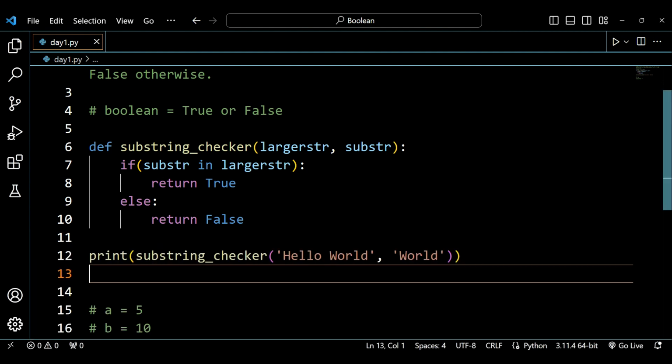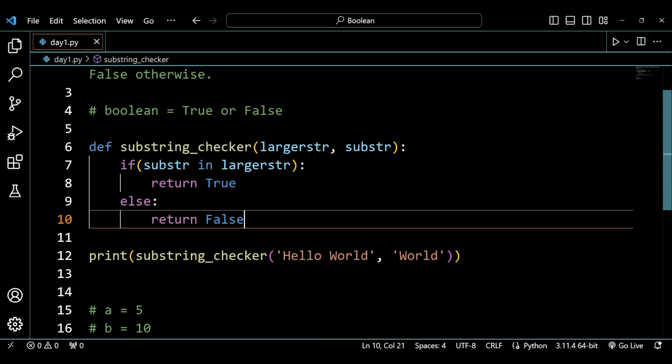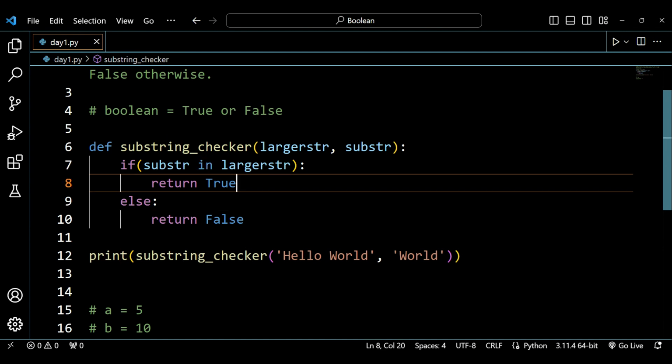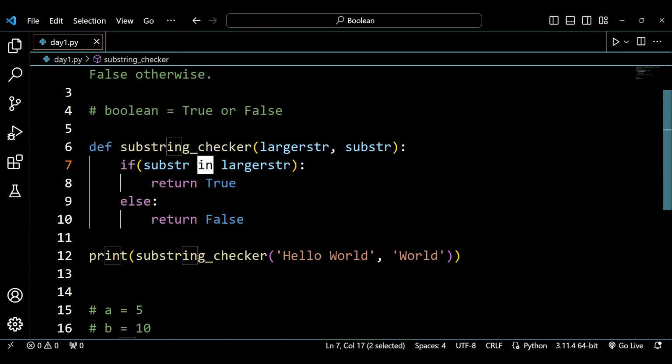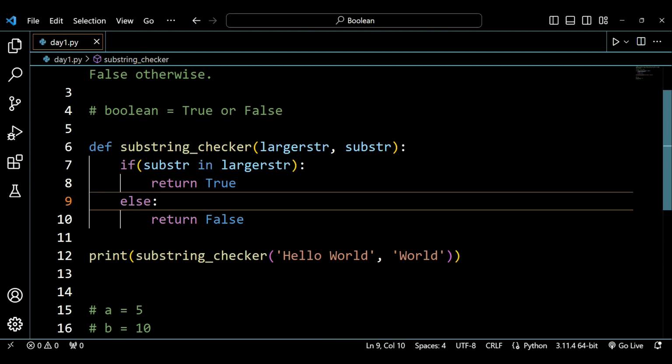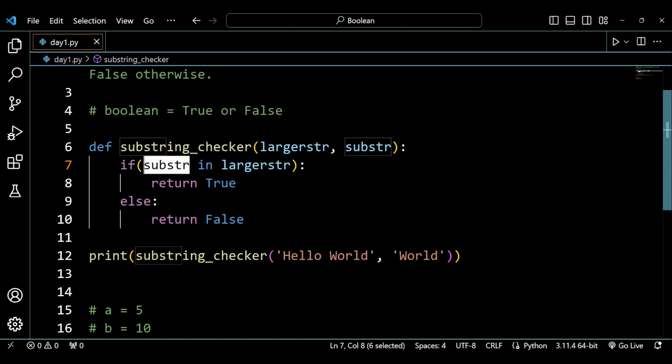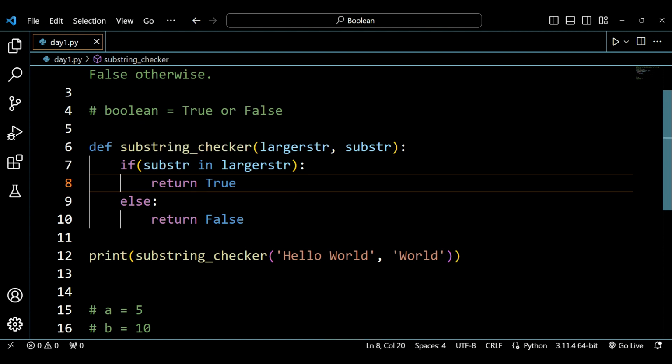Now what is this in operator in Python? It is an operator to check whether this string is inside that string.